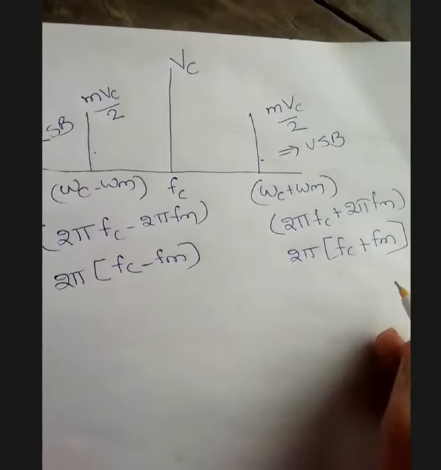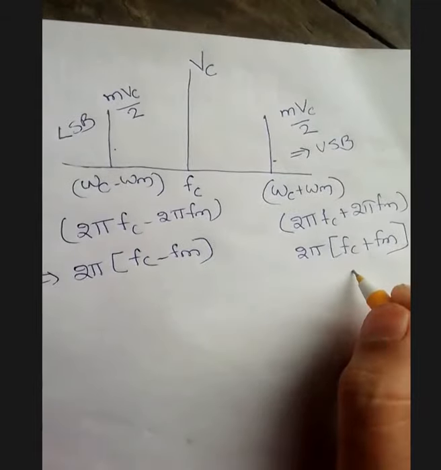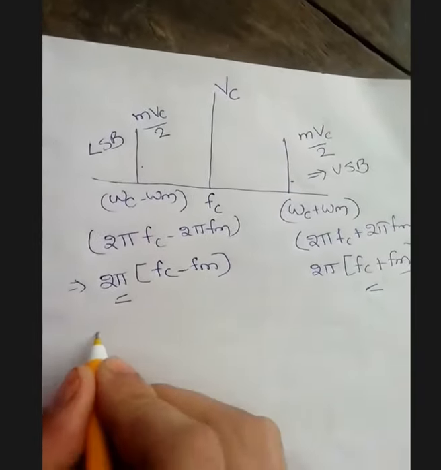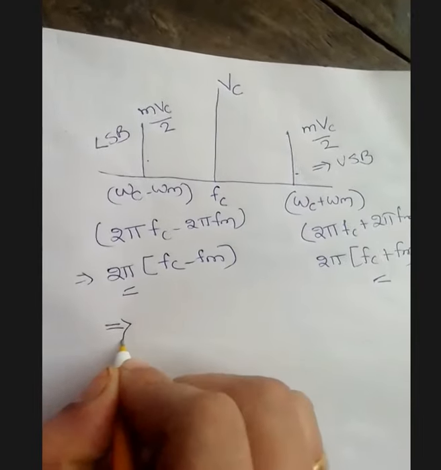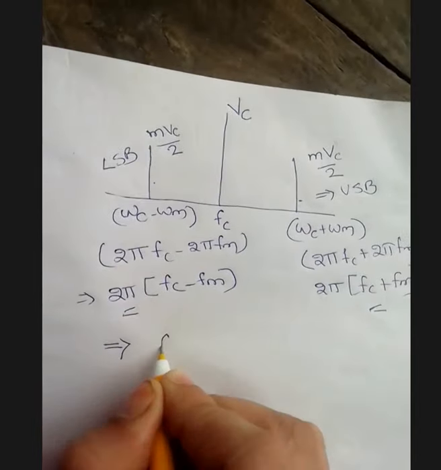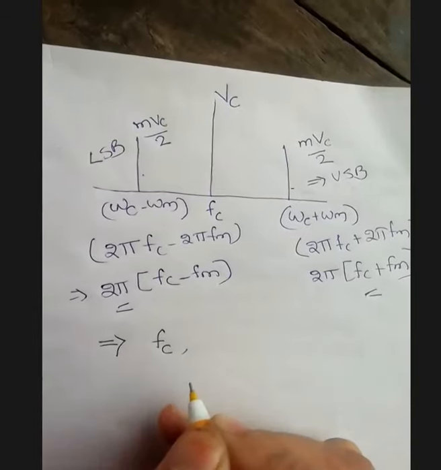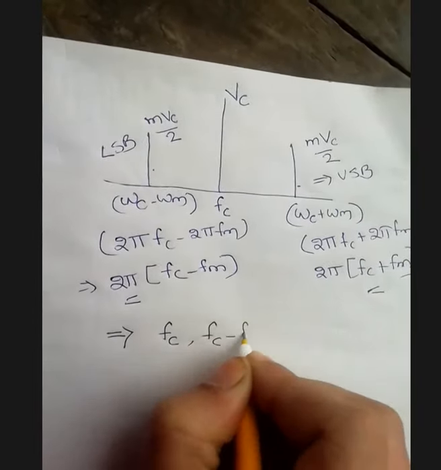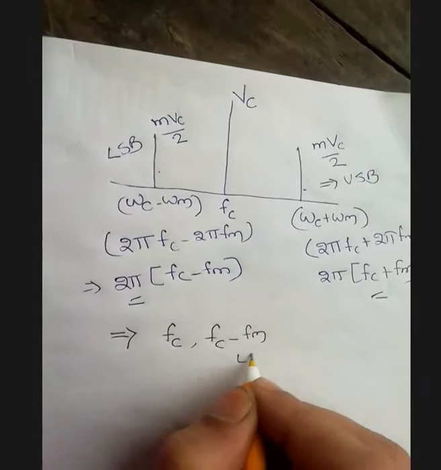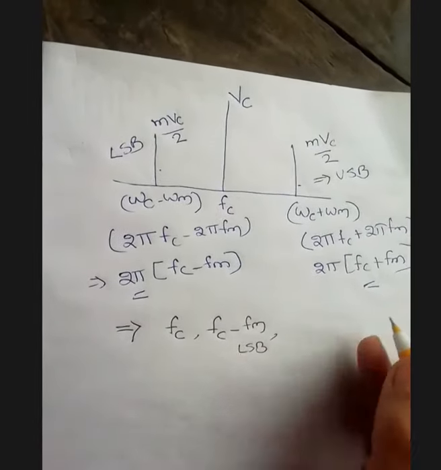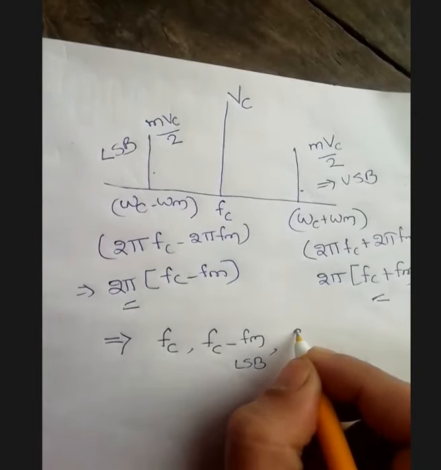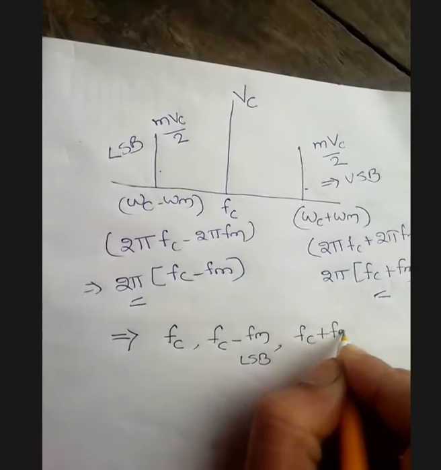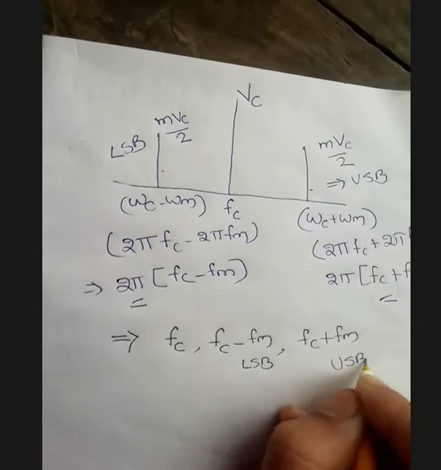This is the upper sideband, and this is the lower sideband. Totally 3 terms we have. The first one is fc, that is the carrier frequency. The lower sideband frequency is fc minus fm, that is the LSB term. And the remaining term is fc plus fm, that is the upper sideband frequency.